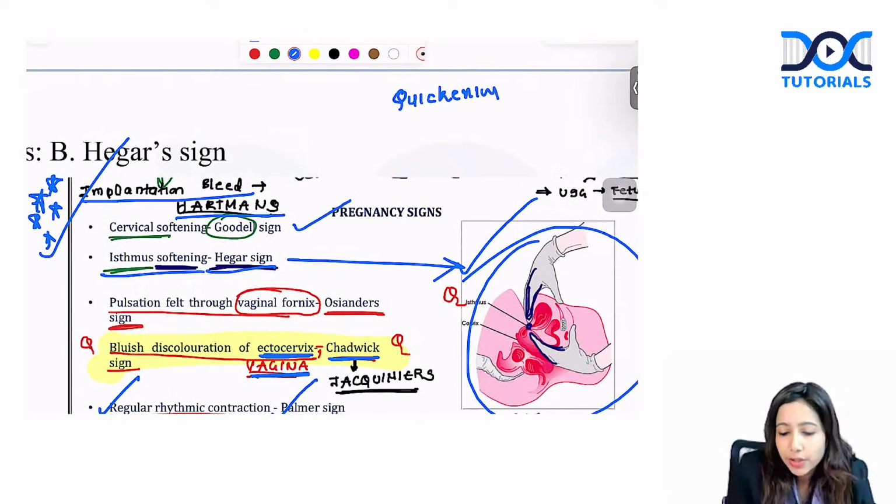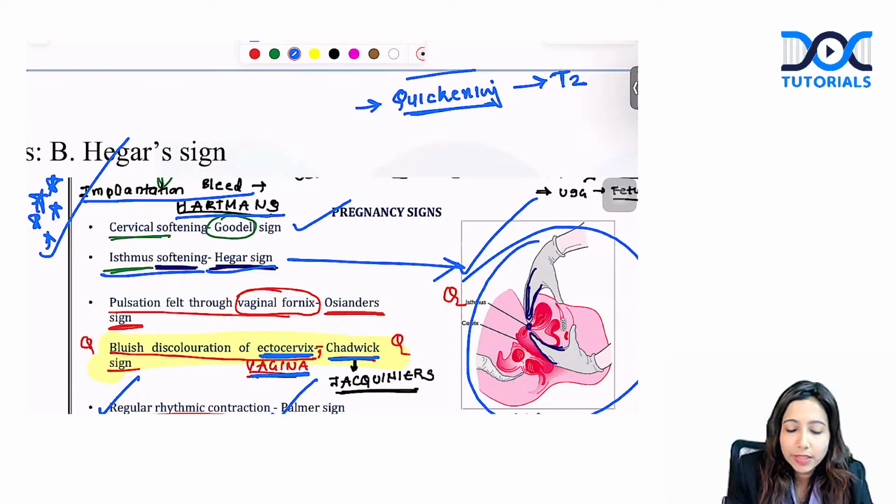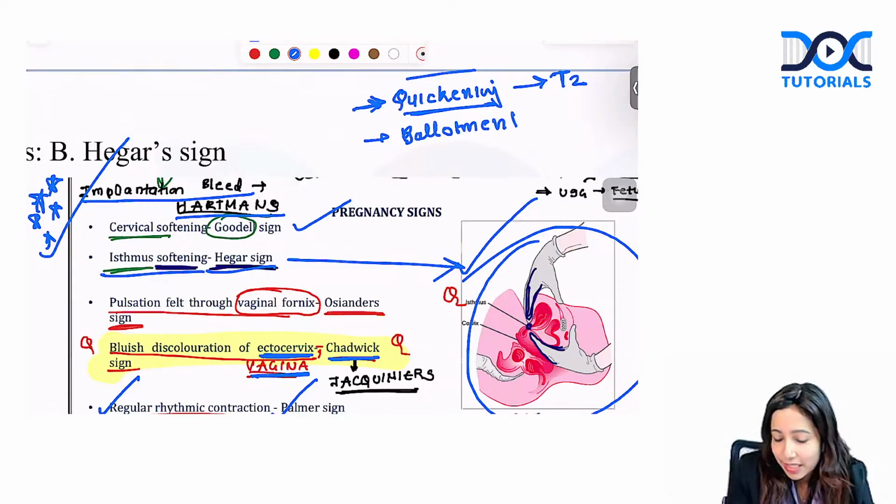Quickening is the initial movement that is appreciated. This is a second trimester sign. This happens in T2. Where do you get ballottement? Ballottement, again in the second trimester.